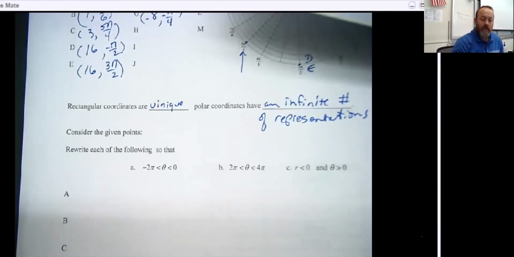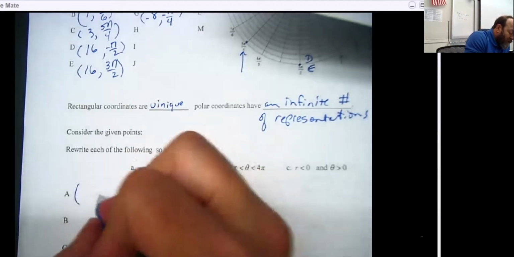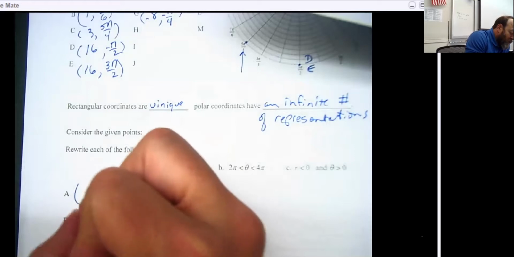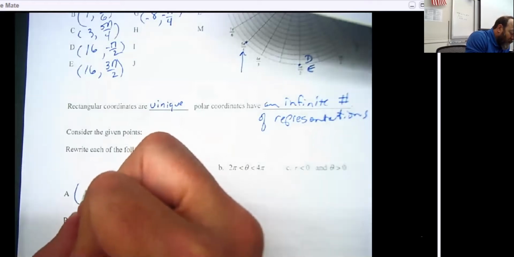So what I wanted to do is take a little look at what happens when we try a couple. So I'm going to start very, very easily. Let's just go with some angles that I think would be easy to do.